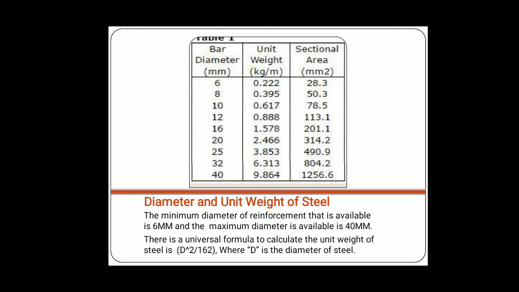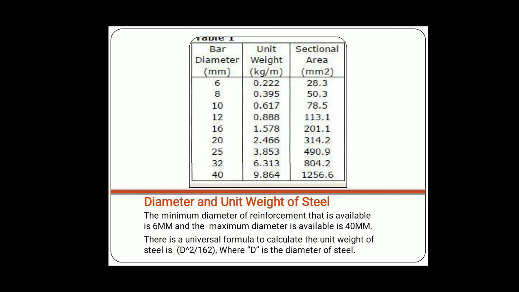Then how to calculate the weight? There is a universal formula to calculate the unit weight of steel: d square divided by 162, where d is the diameter of steel. For 6 mm, 36 divided by 162 comes out to be 0.222. That's how you calculate it.